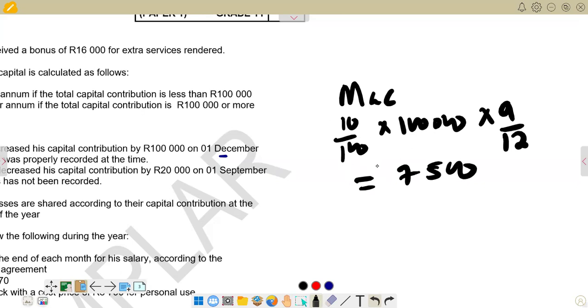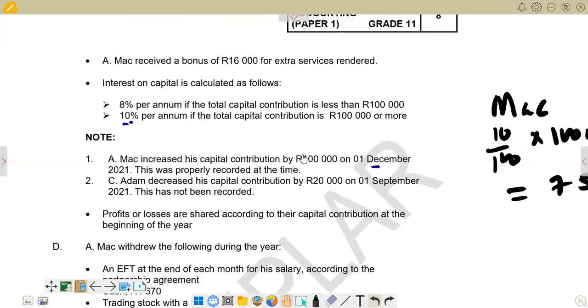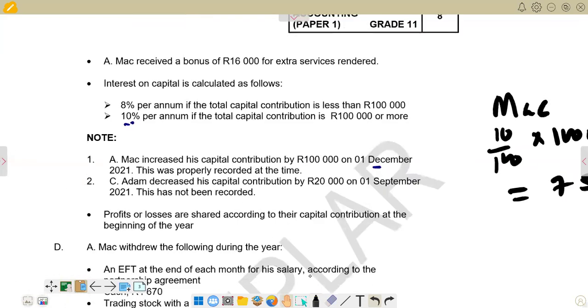So what does it mean? It means the remainder of the year. Remember, we have got 12 months in a year. So we are now saying 12 minus 9 equals 3. So these 3 months are going to apply for the second period from 1 December to 28th February, where the year is ending. In other words, December, January, February, which is equal to 3.